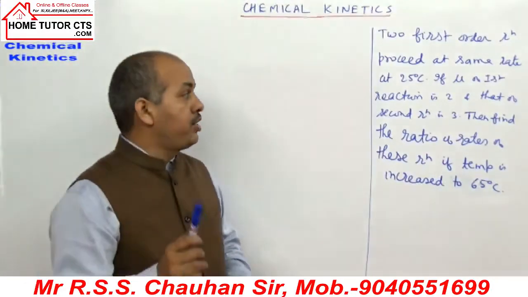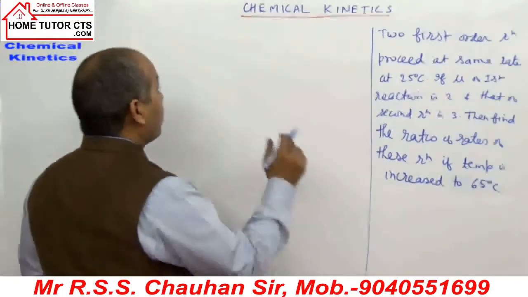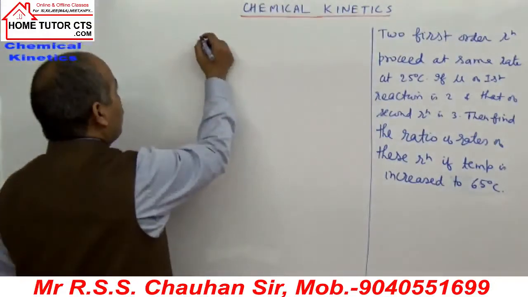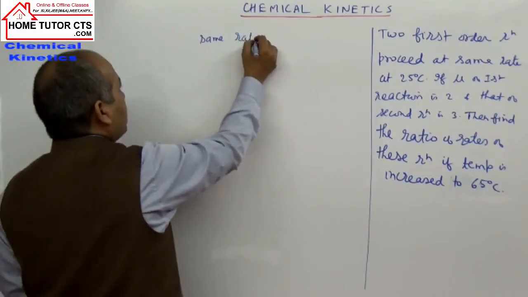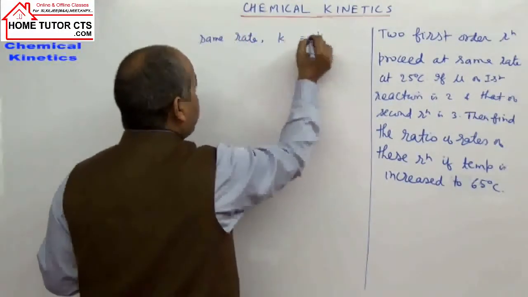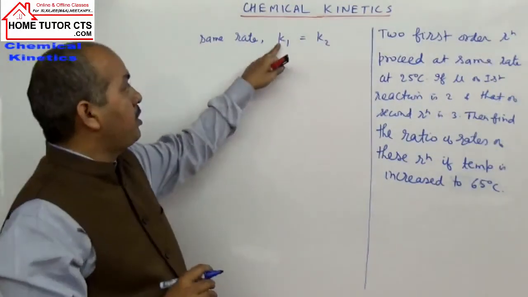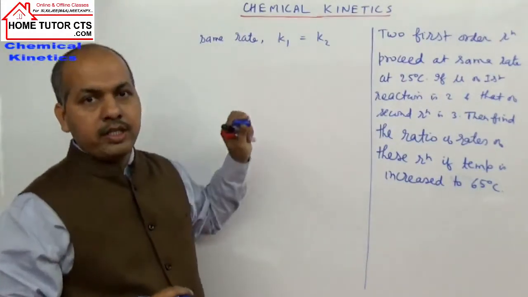Now to solve this question, see, it is written initially at same rate. When will the reactions have the same rate? For the same rate of reaction they should have same rate constant. Suppose they are having same rate constants, say K1 and K2. For reaction 1 K1 is the rate constant, for reaction 2 K2 can be taken as the rate constant.